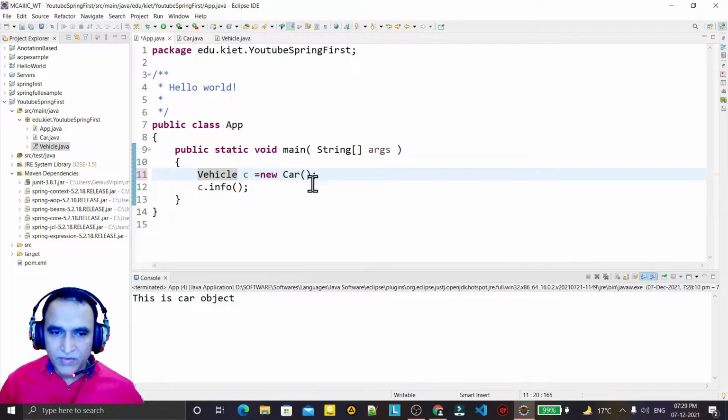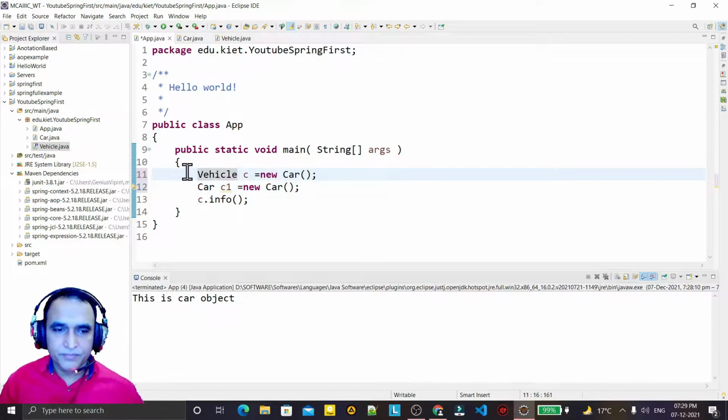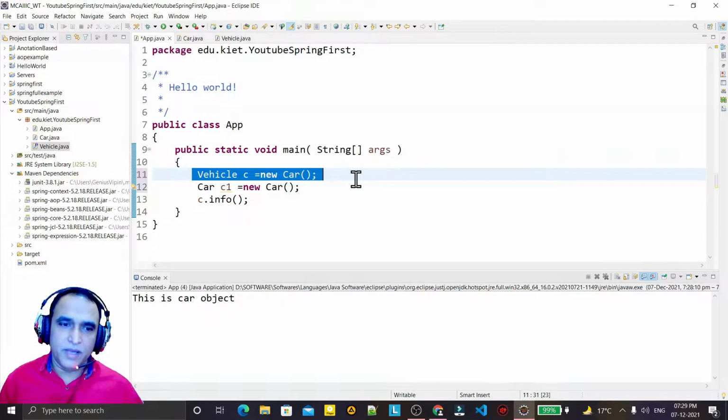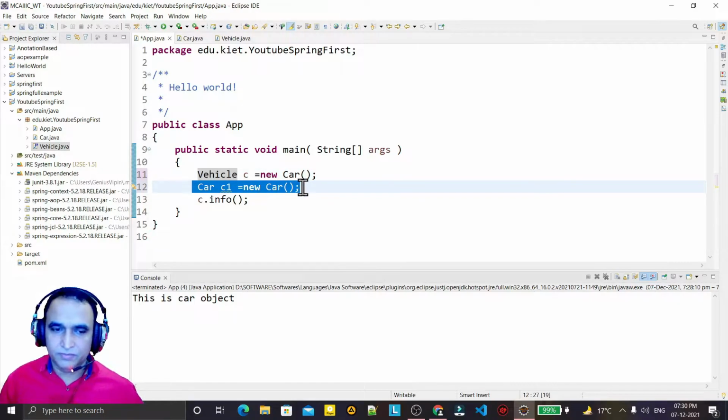But if I create the object like this, it is called tightly coupled. The same thing done using this interface by upcasting is called a loosely coupled environment. So in Spring, we always prefer to have the loosely coupled environment. We do not prefer this one. Remember, we do not prefer this one.